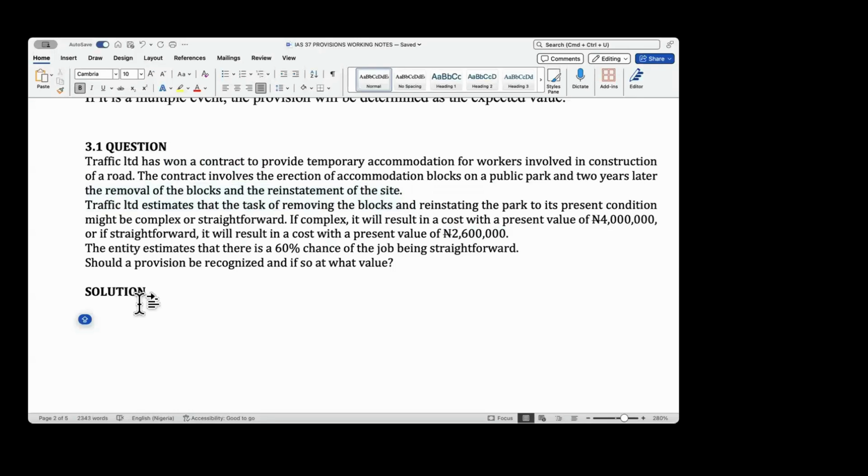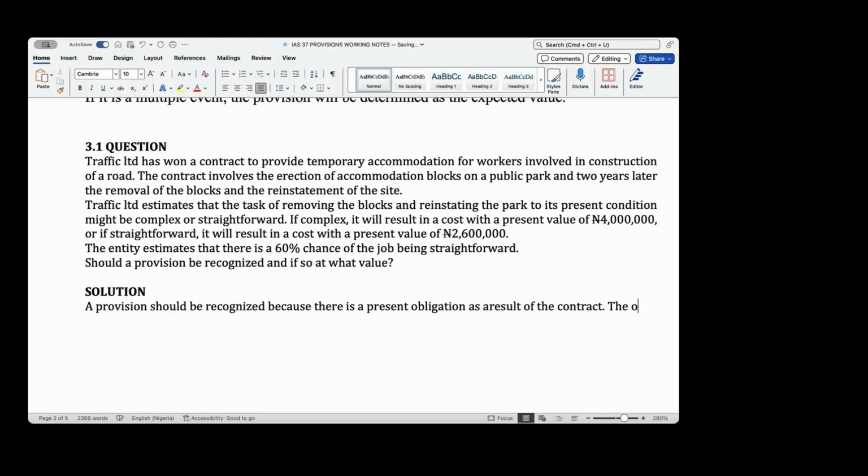So a provision should be recognized because there is a present obligation as a result of a contract.